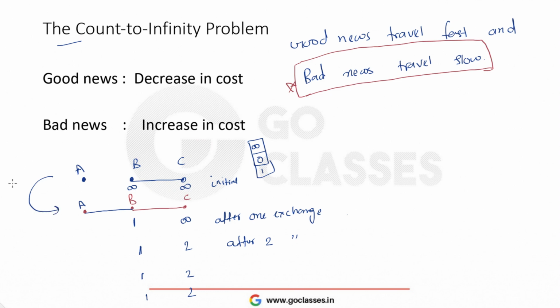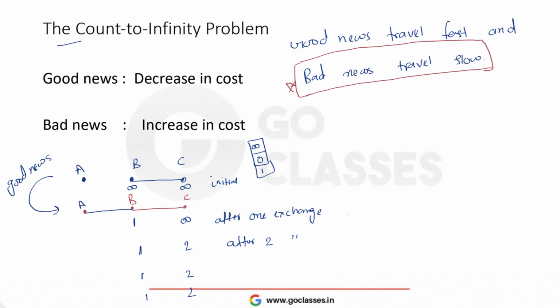From here to here it was good news, and this news traveled very fast, which means in just 1 or 2 exchanges, B and C got to know this. This is 1, this is 2, right? Just in 1 or 2 exchanges. So this news traveled fast, and this is good news.